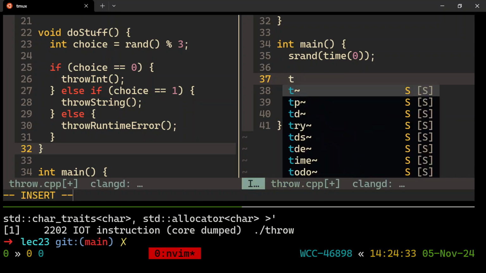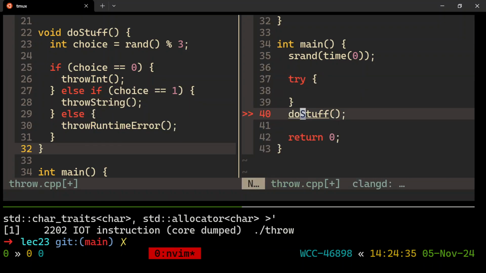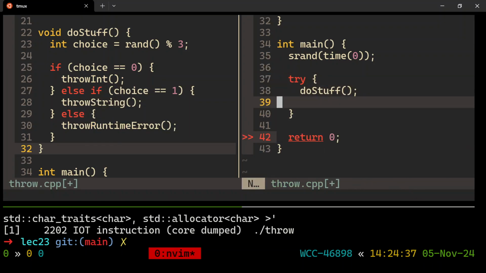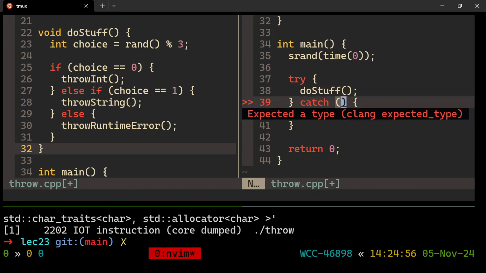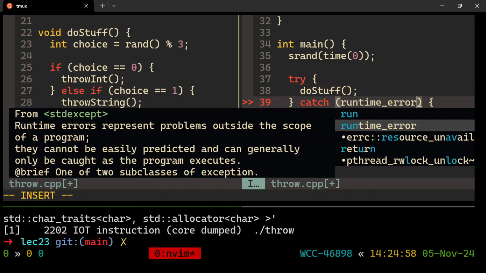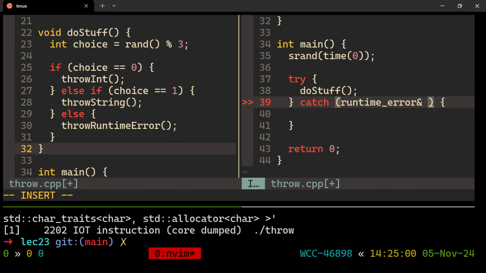So let's just say try to do stuff. And then we know that an exception will happen, right? So let's see, and let's catch all the different kinds of things that could have been thrown. All right, so I'll catch. It doesn't have to be in order. It's like whichever one happens, go here. So I need a catch block for example, a runtime error. So I need to be able to catch a runtime error because that might occur. That might be thrown to me. Okay.